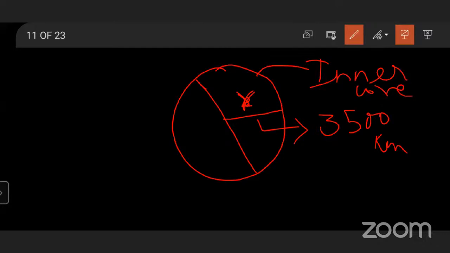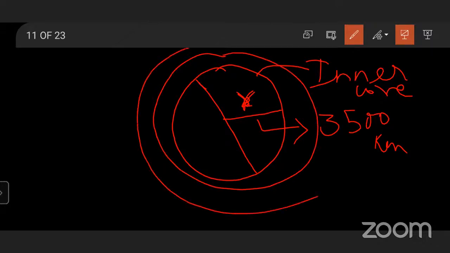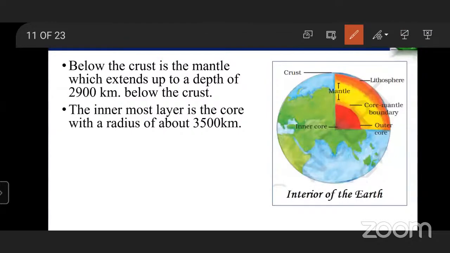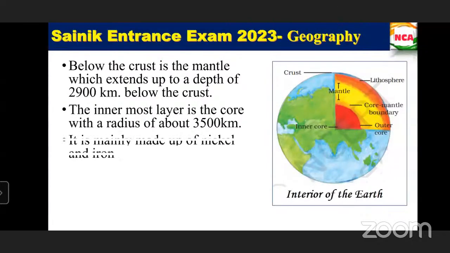Is this clear now? Yes, ma'am. This is only the inner core. Outside it we have the mantle, then the crust layer and all. Yes, it's clear.